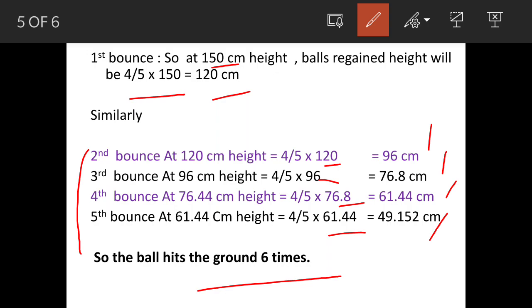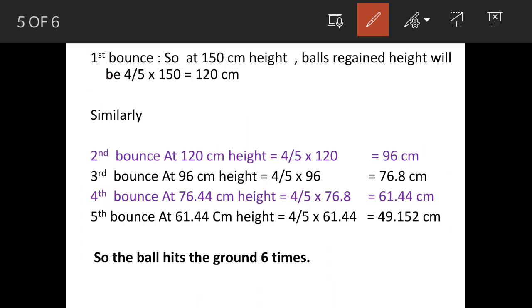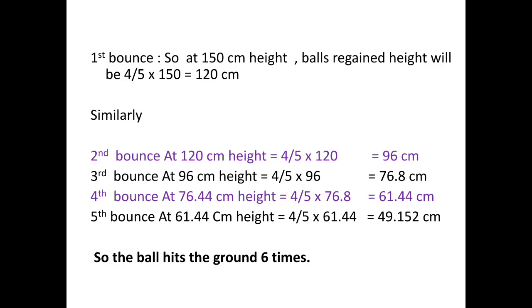But if you count here, you'll get confused that it is actually showing only 5 times. 1, 2, 3, 4, 5. So it is very essential that whenever you get such questions, make a small diagram and try to do a mental calculation yourself, because answers are actually very close to each other and they are very confusing. And this is very important because there's a negative marking as well.